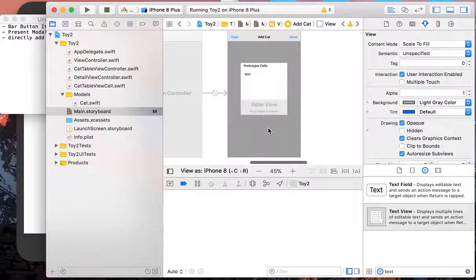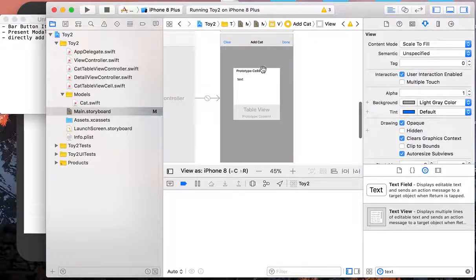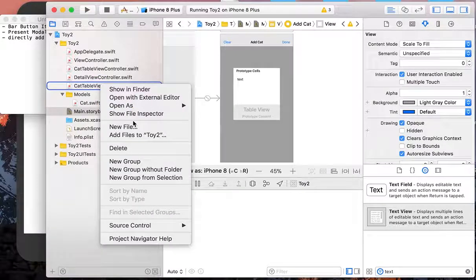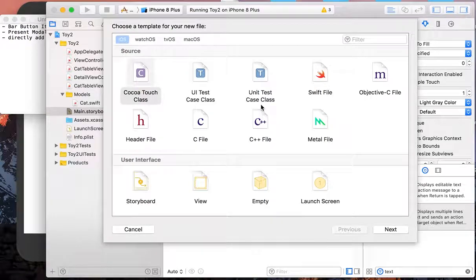And yeah, so as usual, we have to add the files to control our elements here. So let's create a new file.